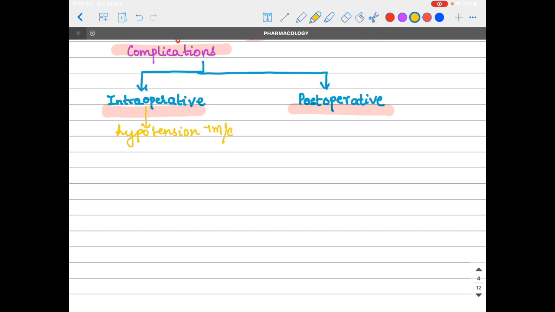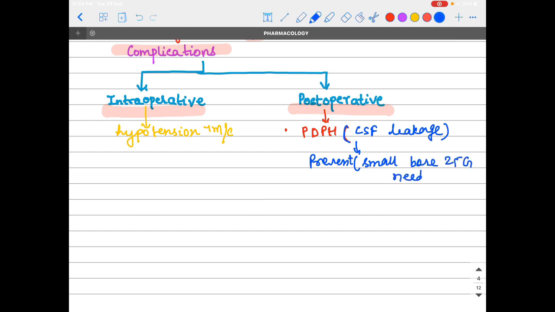Now move towards postoperative complications. Postoperative complications are many, but one of them is PDPH, that is post-dural puncture headache. This is due to CSF leakage. This CSF leakage can be prevented by using a small bore 25G needle. Okay.